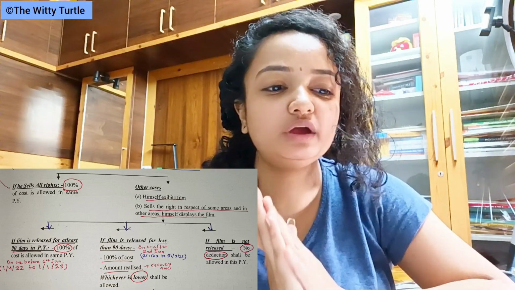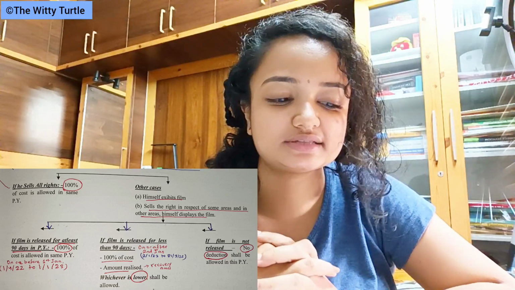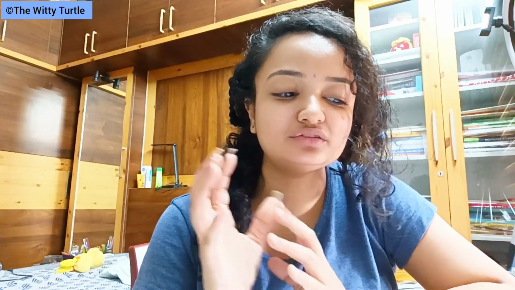Now, the last point in the section that we need to understand is the case of an abandoned film. An abandoned film means the shooting of the film is done, but due to some reason it is not released, or in some cases half of the shooting is done and midway they have to discard or abandon the film.